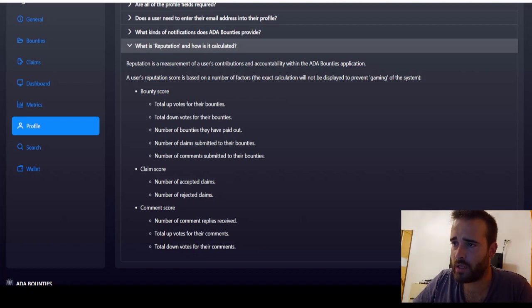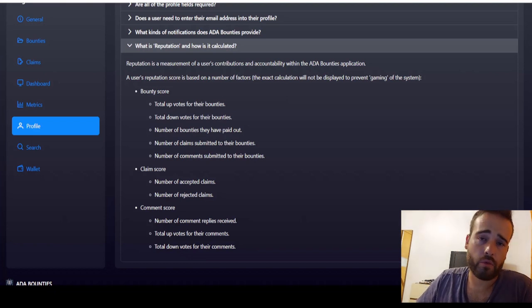Here we can see exactly how the reputation for users is measured. Okay, we can see that it considers a total of up votes and down votes, number of bounties you pay, claims submitted, comments submitted to the bounties. You can also have the claim score that considers the amount of claims accepted and claims that weren't accepted, that were rejected, in fact. And you also have comments and everything. So naturally you can put negative comments if someone is not paying you for a bounty. You can also downvote that proposal, and that will also reflect in their reputation, as well as not accepting your claim.